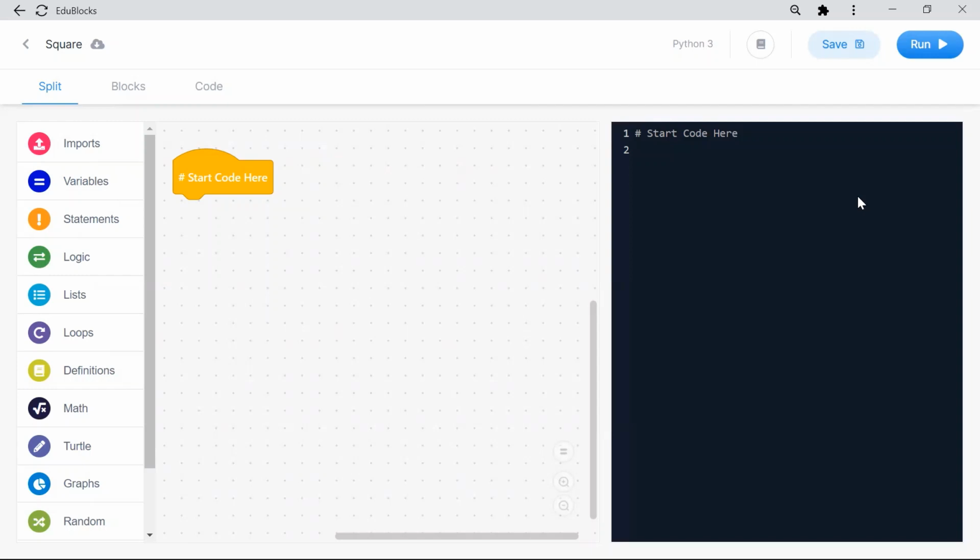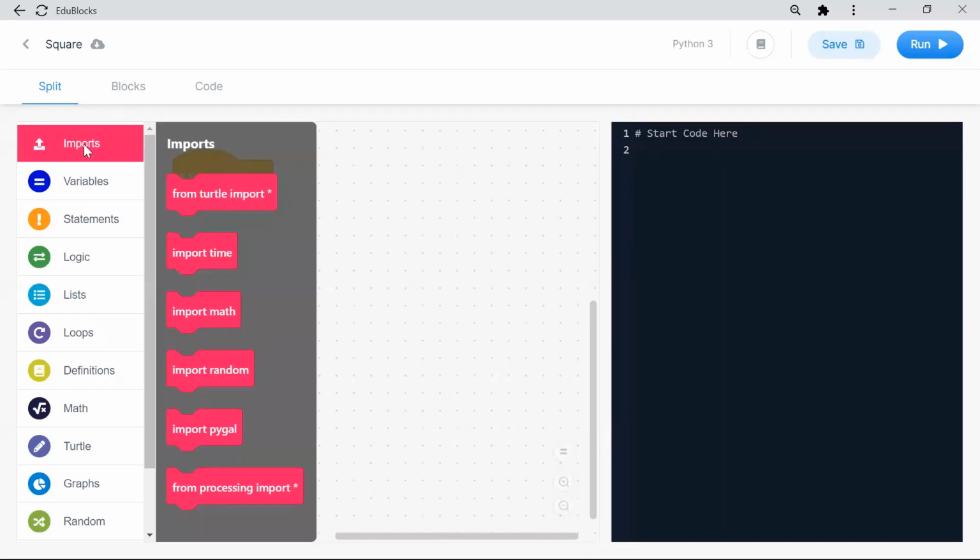Once you've done this, you have to click imports. Click imports. Are all able to see the screen? Now click from turtle import. I will just mark it here. Click the import and select from turtle import. What does import mean? Can anybody tell? Nihal, can you please tell? What is meant by import here?